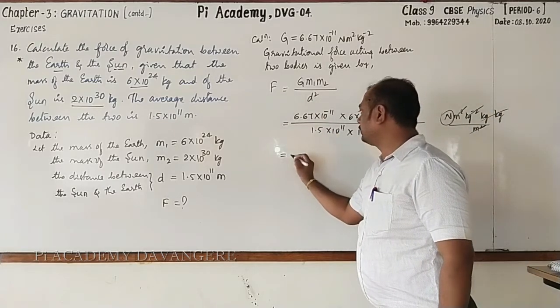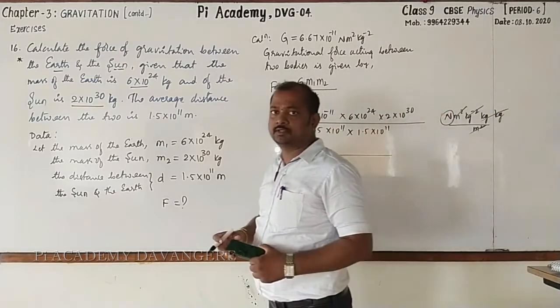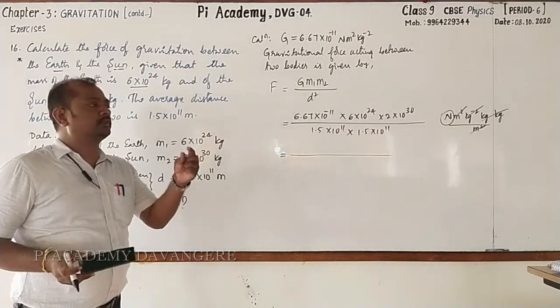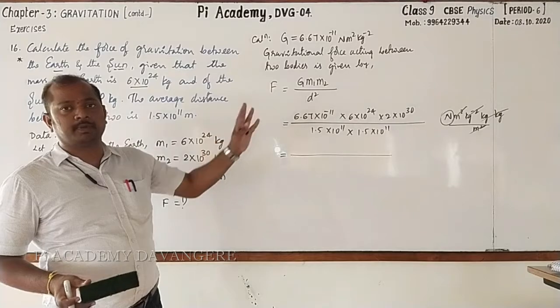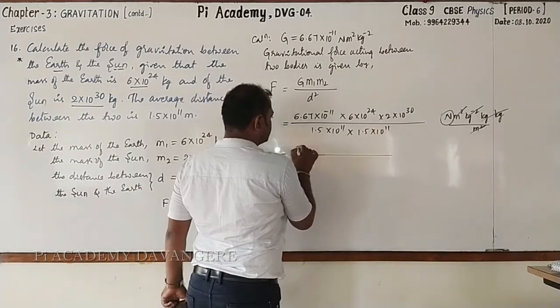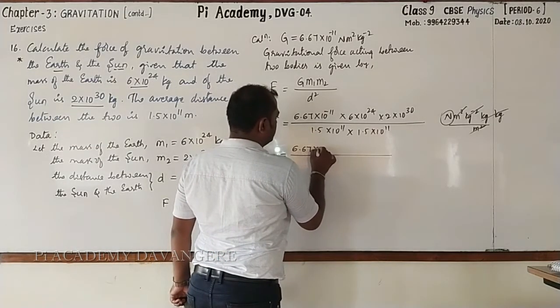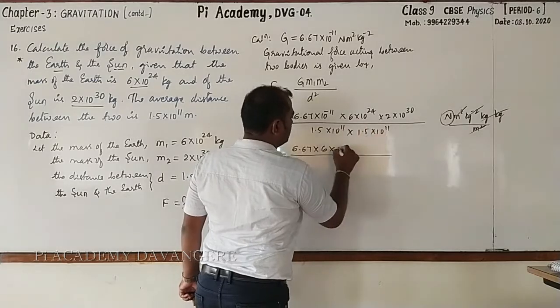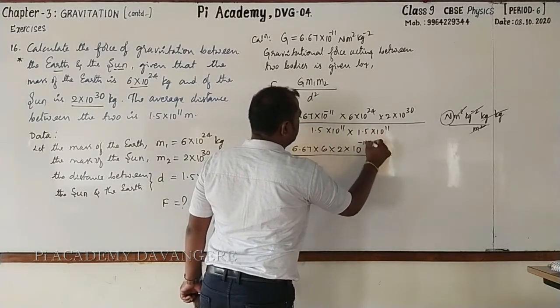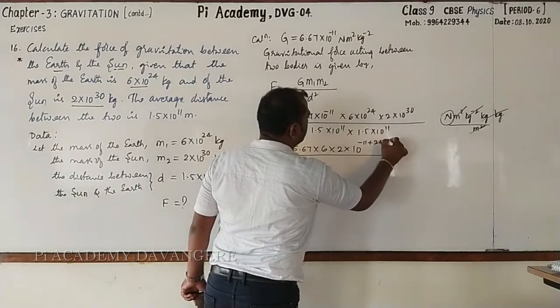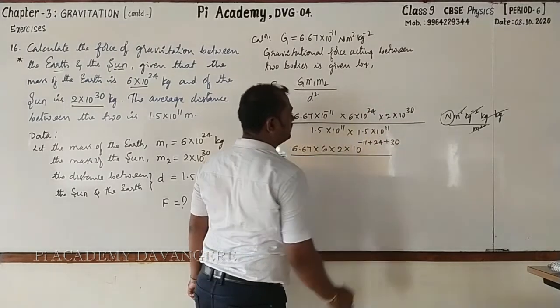Is equal to. How do you go for solving this? Very simple. First you have to write decimal numbers and exponents separately. This is 6.67 into 6 into 2 into 10 raised to the power minus 11 plus 24 plus 30.